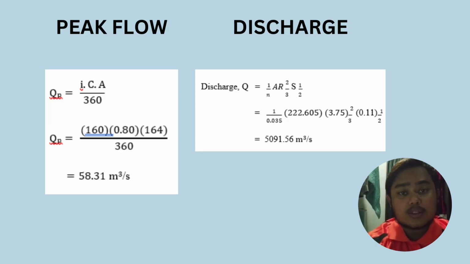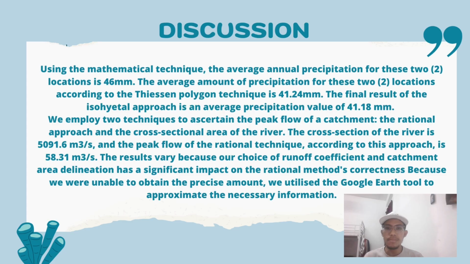So this is our peak flow and discharge. Peak flow is from the rational method, and discharge is from the cross-section method. We can see our value for peak flow is 58.31 meter cube per second, and discharge is 5091.56 meter cube per second. Thank you.